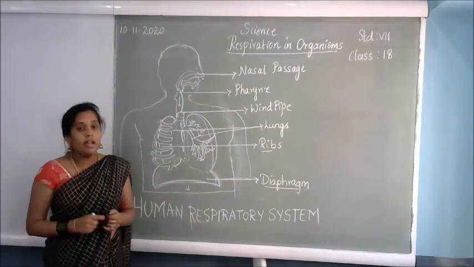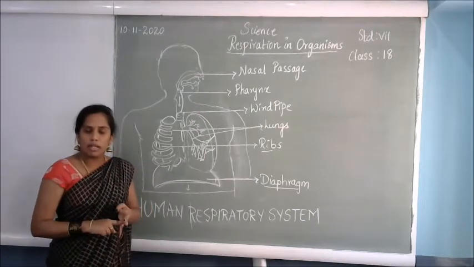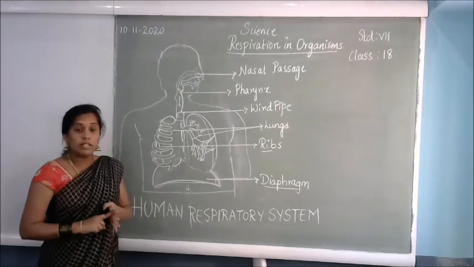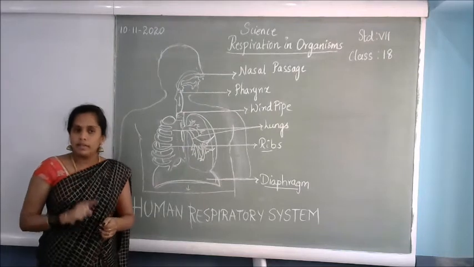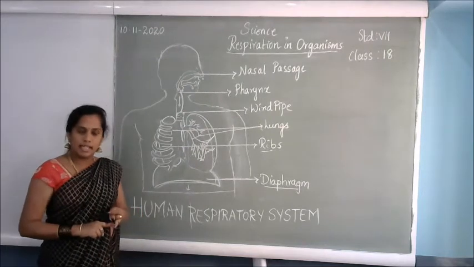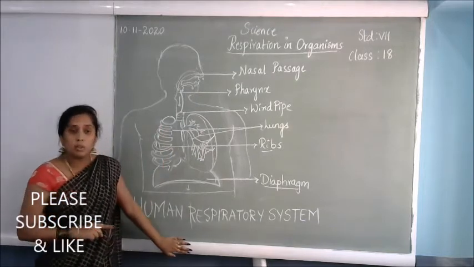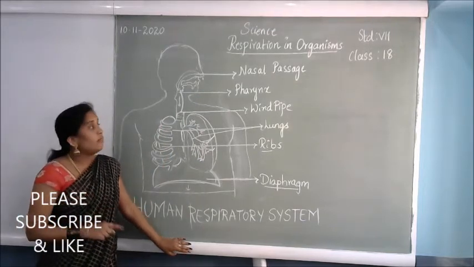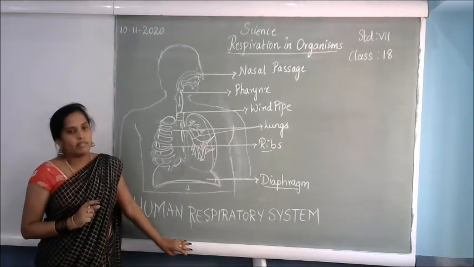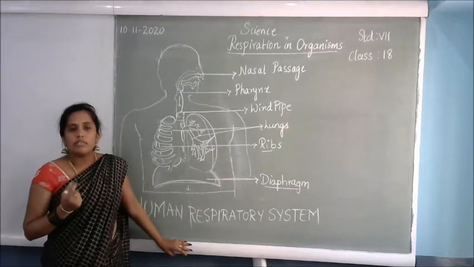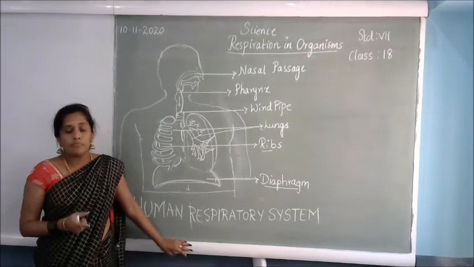See, in this chapter, we have learned about breathing. We have learned about aerobic and anaerobic respiration. We have learned about anaerobes. We have learned the definition of breathing. With that, we have learned about inhalation and exhalation. We have learned about the breathing rate. Then we have learned the parts of the human respiratory system and how the process takes place in the human respiratory system. And we have learned the respiratory organs of other organisms like cockroaches, earthworms, fishes and plants.